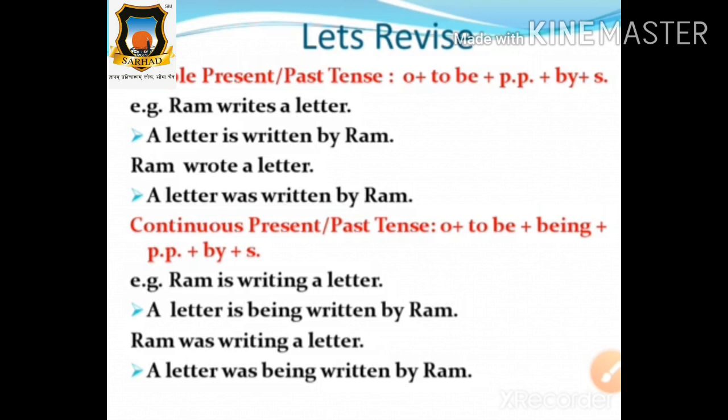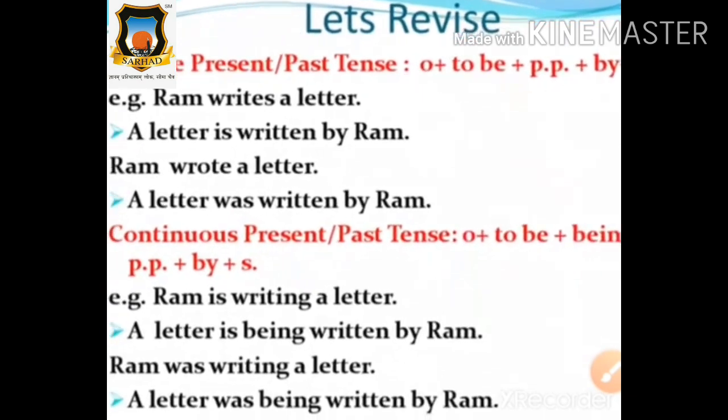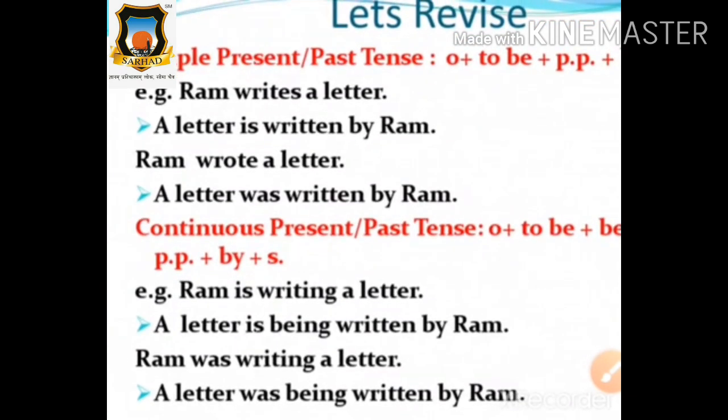Subject plus verb plus object is equal to object plus was/were plus V3 plus by plus subject. This is the formula of simple past tense. Very nice, students. Repeat it again, everyone. Subject plus verb plus object is equal to object plus was/were plus V3 plus by plus subject.